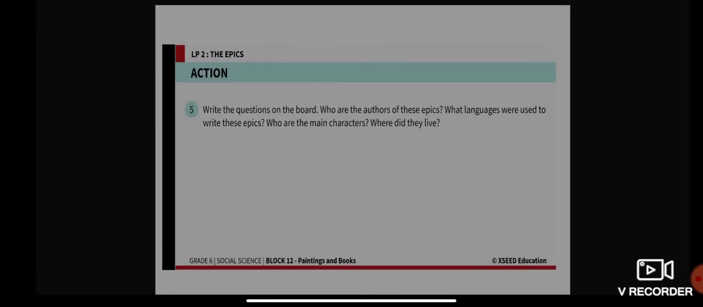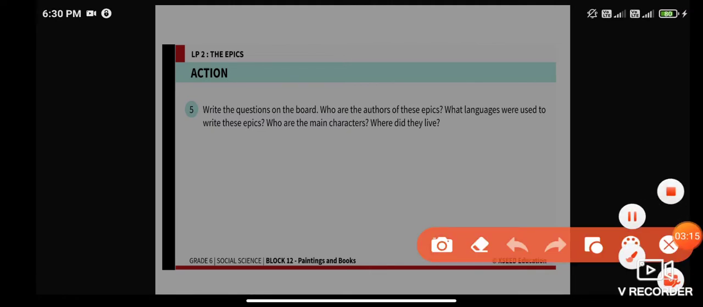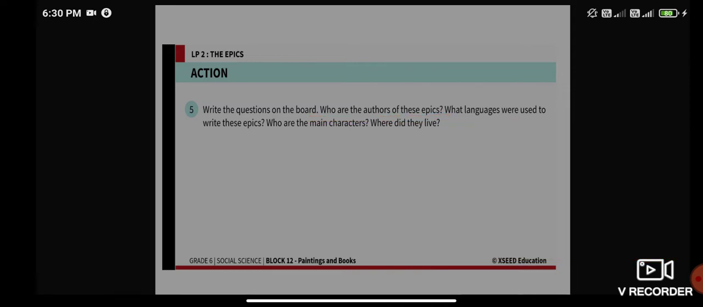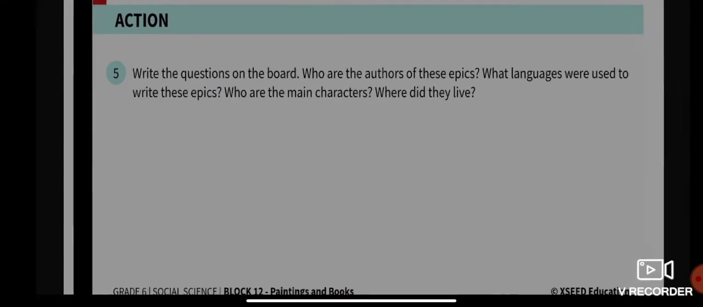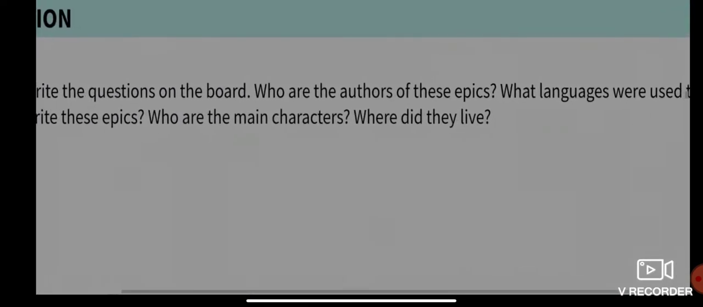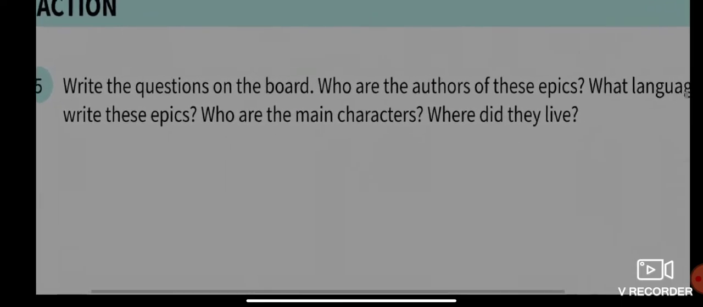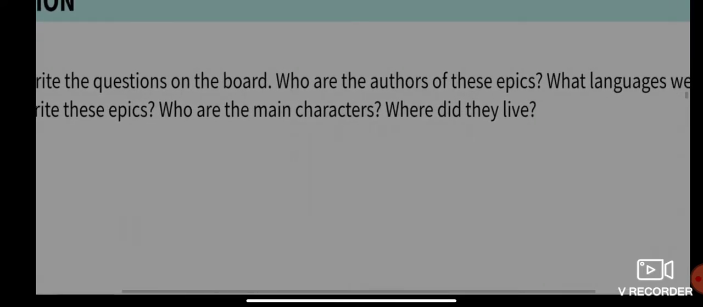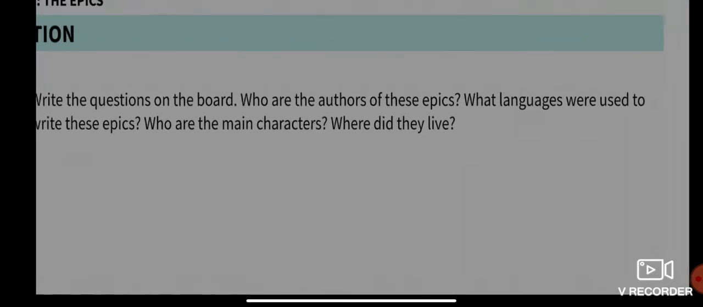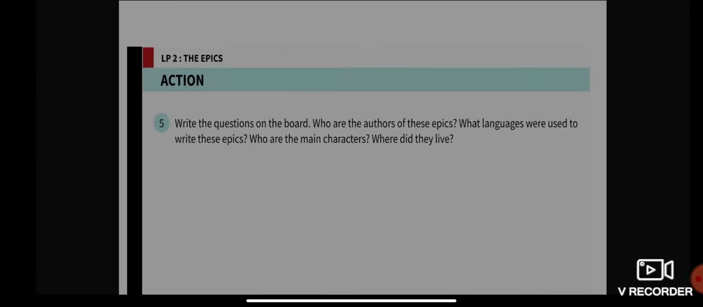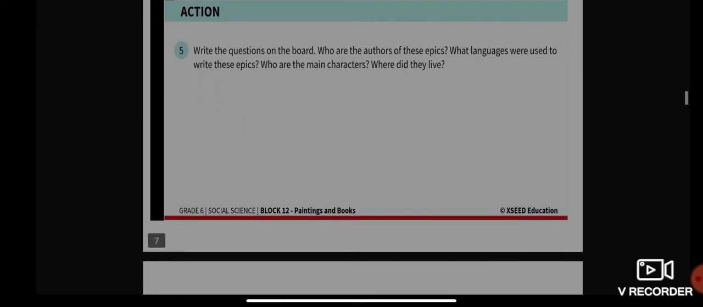Now I want all of you to write the questions into your notebook. Who are the authors of this epic? What language was used to write this epic? And who are the main characters and where did they live? So all of you please write down these questions. Beforehand, I want all of you to please write these questions into your notebook.